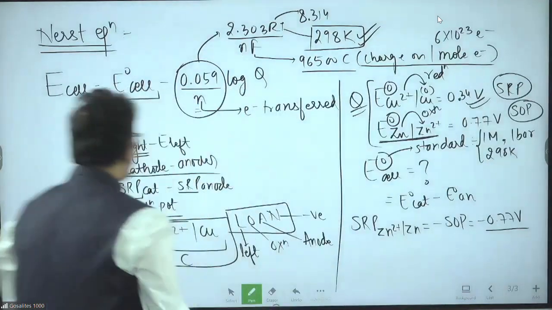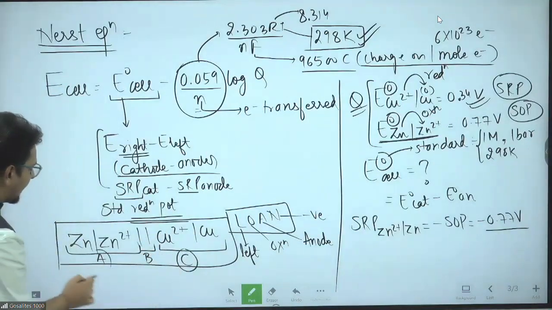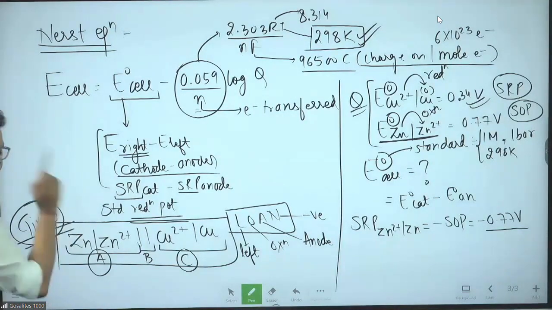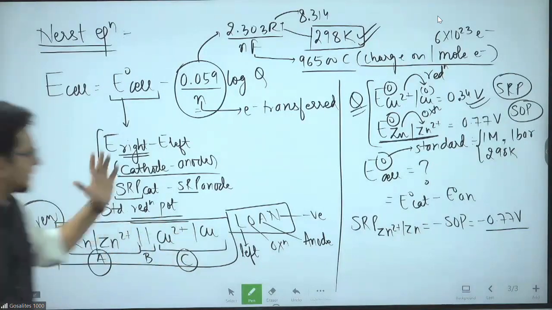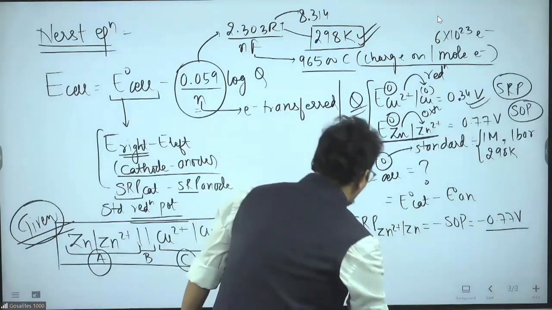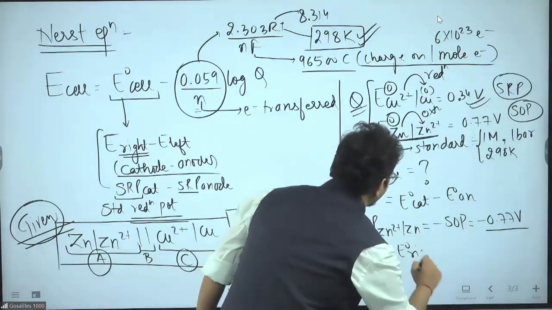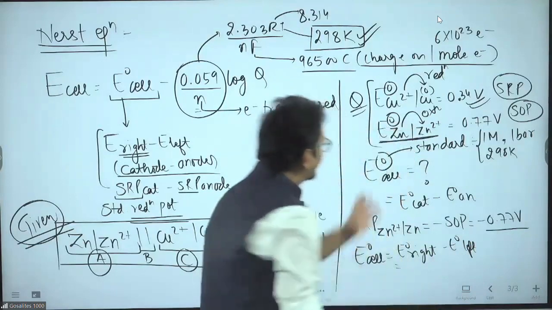So when I say right minus left, right side is cathode, left side is anode, so right minus left. This will be given to you in the question. Plus I will teach you also how to write. So cathode minus anode, that means copper minus zinc. So you will get E naught cell equal to E naught right minus E naught left, that is cathode minus anode.